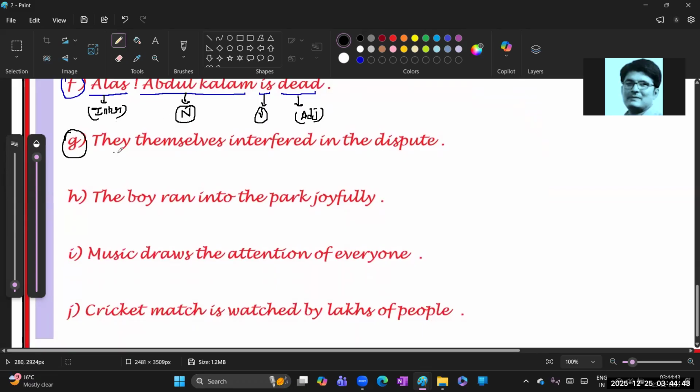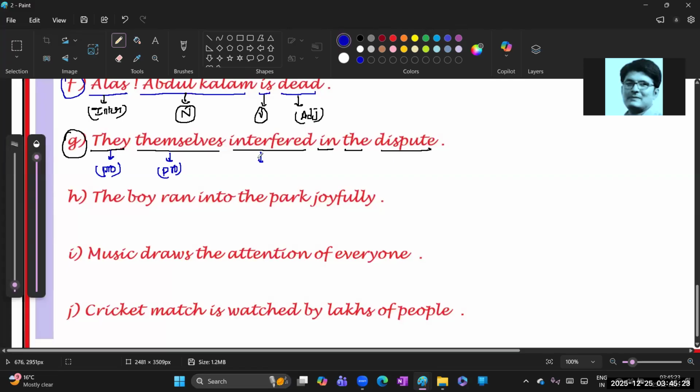They themselves interfere in the dispute. Chalo. They, like him, he, we, it is nothing but a pronoun. Next, themselves is also the same pronoun.